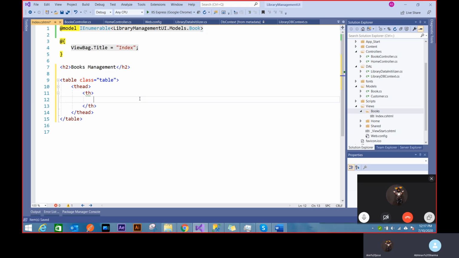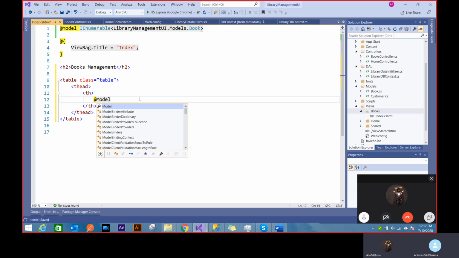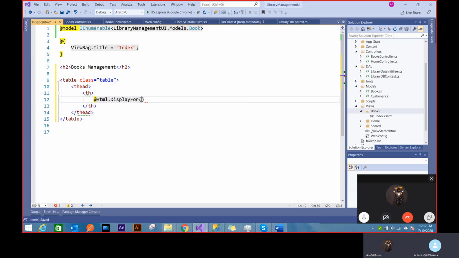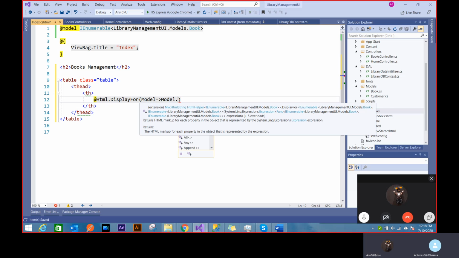So when I say th, I'll say Model dot, I'll say Html dot DisplayNameFor, like create a display for this guy, and inside this I can say m dot. All these functionalities that you see are specifically related to IEnumerable, right? What I'll do is I'm going to say model dot UserID. What's the title?